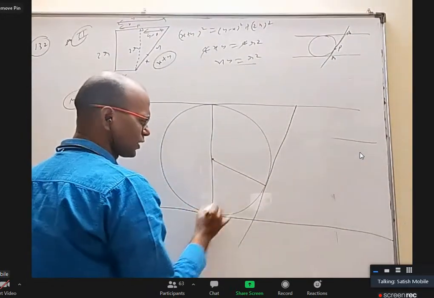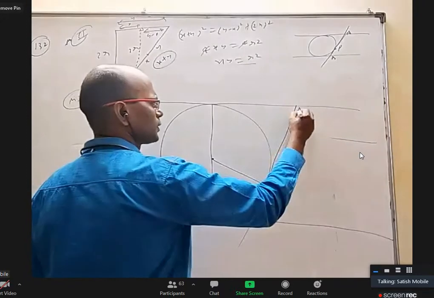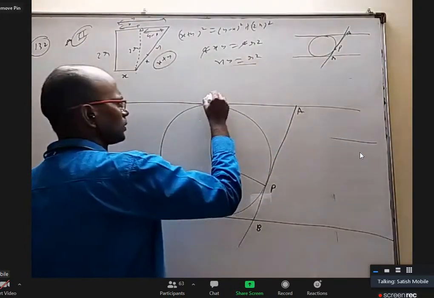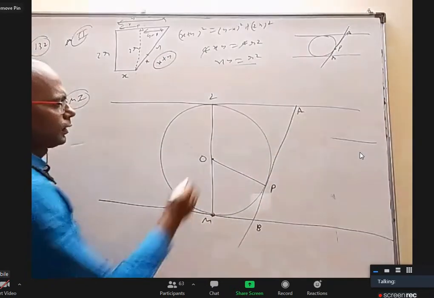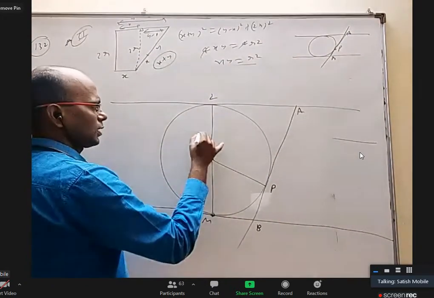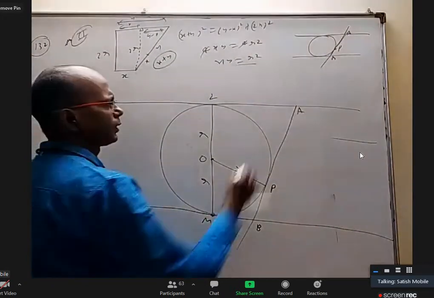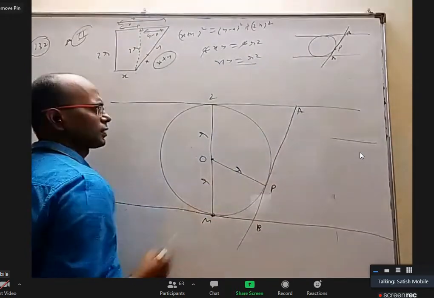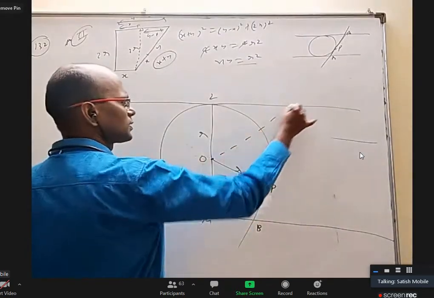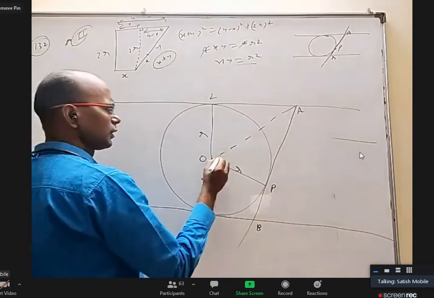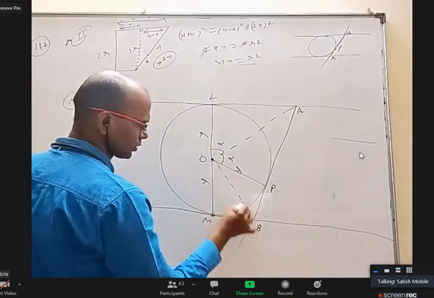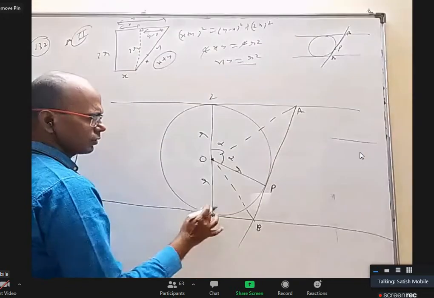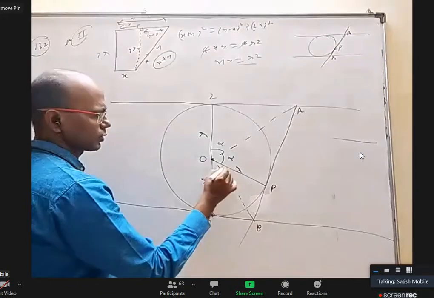I'm changing the names now. This is P, this is A, this is B. This is L, this is M, this is O. This is radius, R, R, R. The lengths of tangents are equal. And if you construct this common side, these two are congruent. I'm calling these two angles alpha, alpha. Join these. Again, these two are equal, this is common, so these two are congruent. So these two angles are equal.